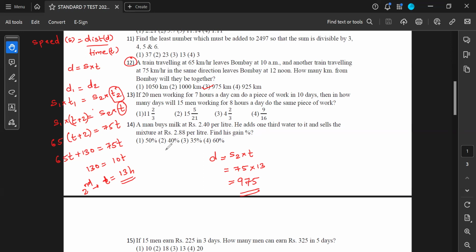So why did we do T plus 2? Because the first train has started 2 hours earlier as compared to the second train. Okay, sir. Thank you.